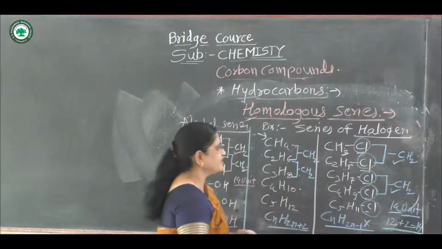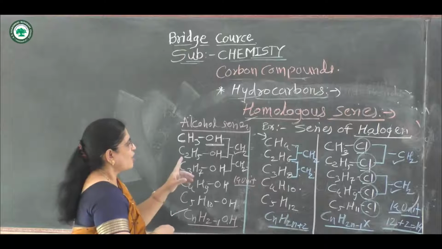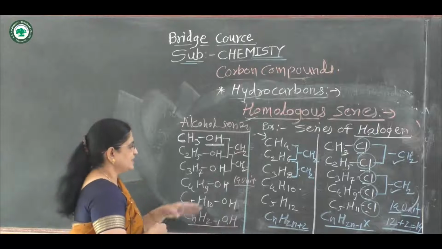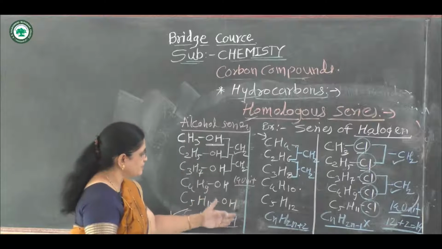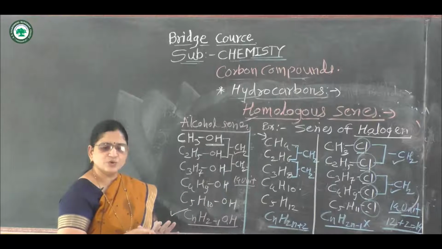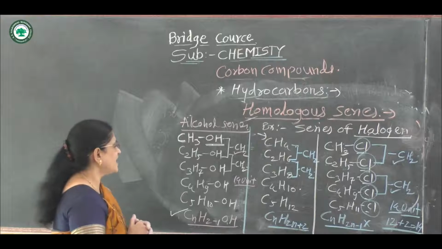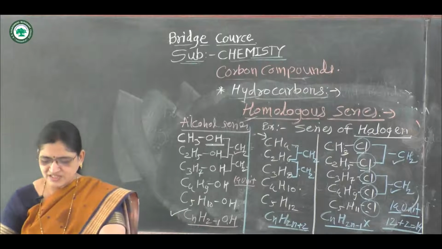These also have the same general formula. That means in a homologous series, all members have the same general formula and the same chemical properties. Each member differs by CH2. Only the physical properties of this homologous series are different. In this way, this is the homologous series.